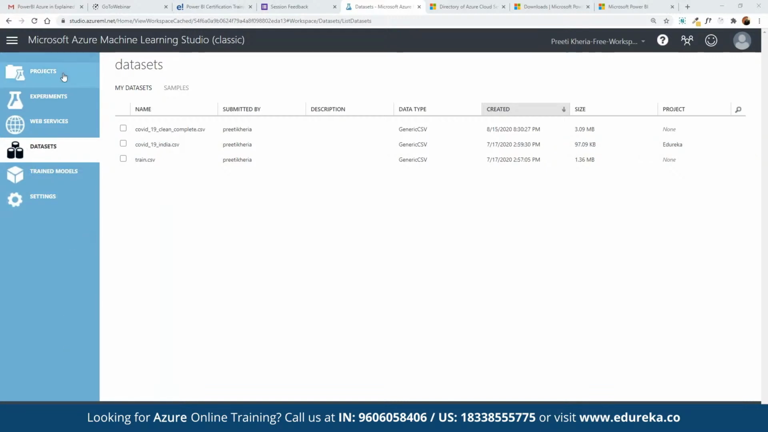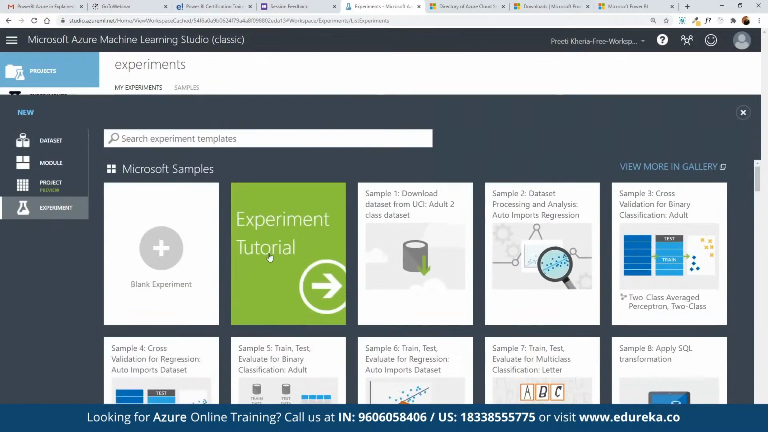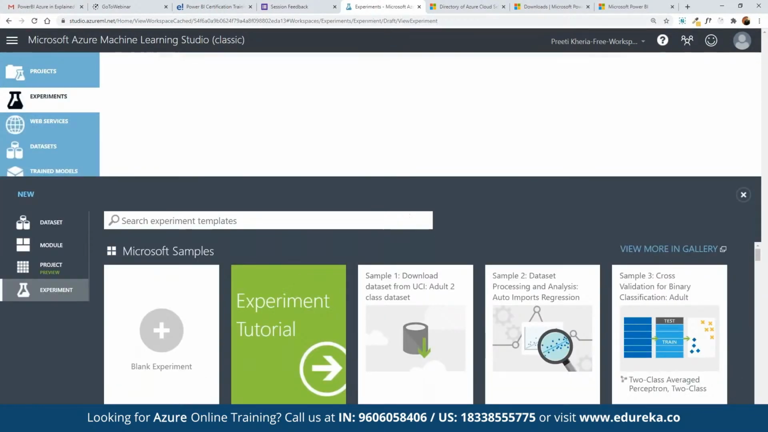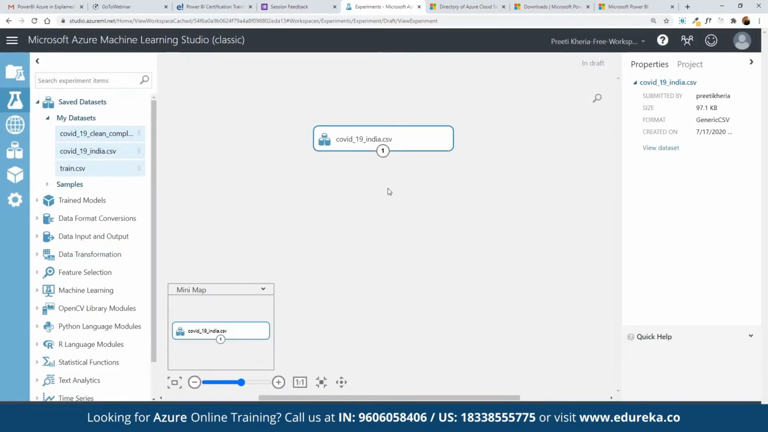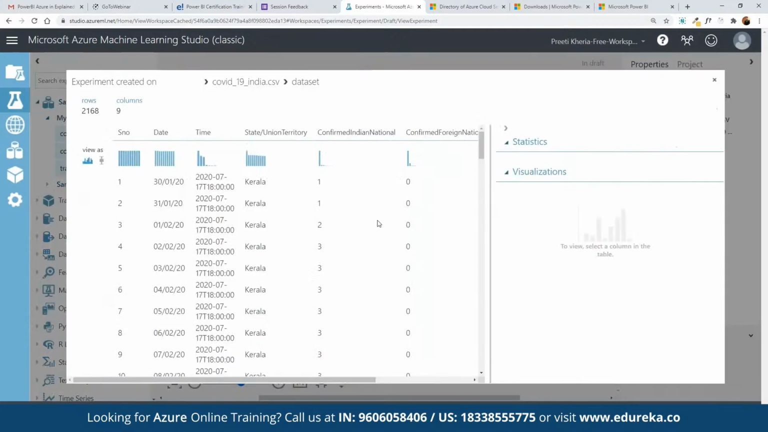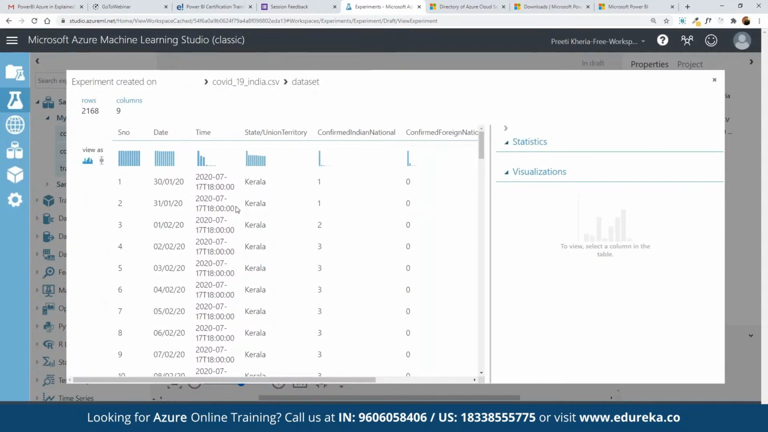So here we can come back to experiments. We can click on new. Here we can click on experiment, not tutorial, but blank experiment. We can have access to this one, and here we can simply drag and drop it. Now to see it, we can simply click on data set, and here we have visualize. We can get a complete visualization created so we can see what different pointers are available in this current data and how exactly we have to work with these.